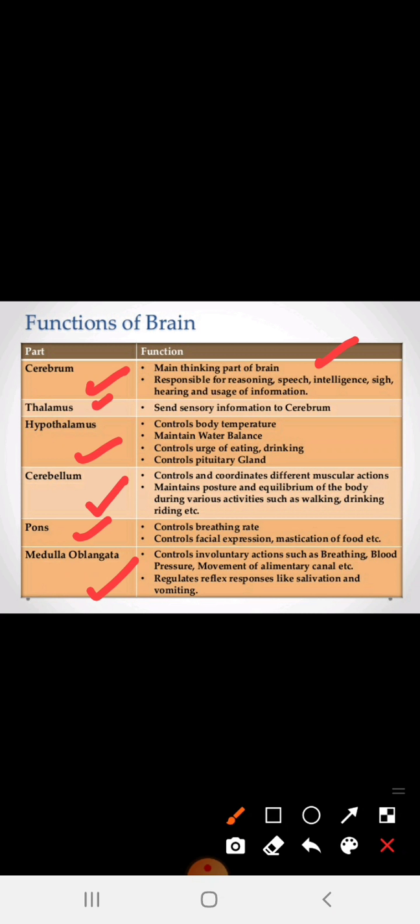Yes, so what is the main function of the cerebrum part? It is nothing but the main thinking part of the brain, whereas reasoning, speech, intelligence, and hearing are controlled by the cerebrum part.